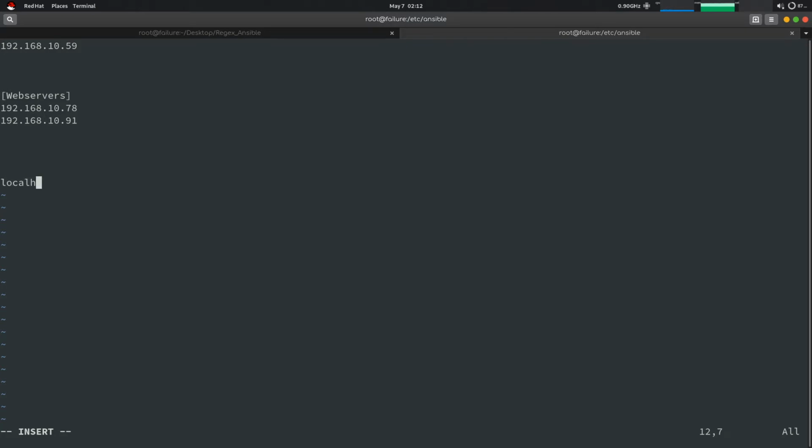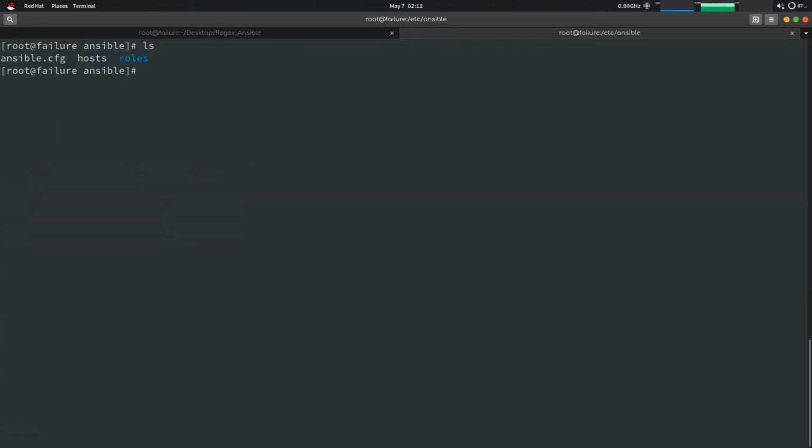Localhost, or if you know the host name of any machine or node, like node 51, then it will also work fine. So these are the ways that can be used to mention the IPs and nodes in the host file.